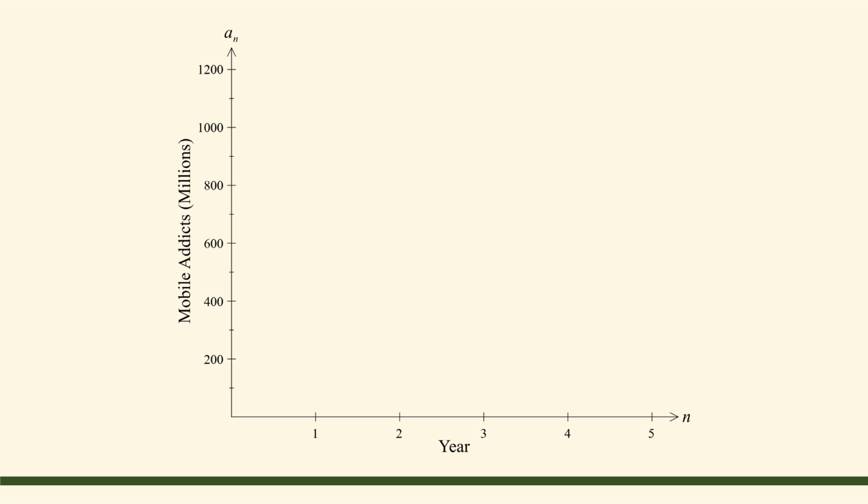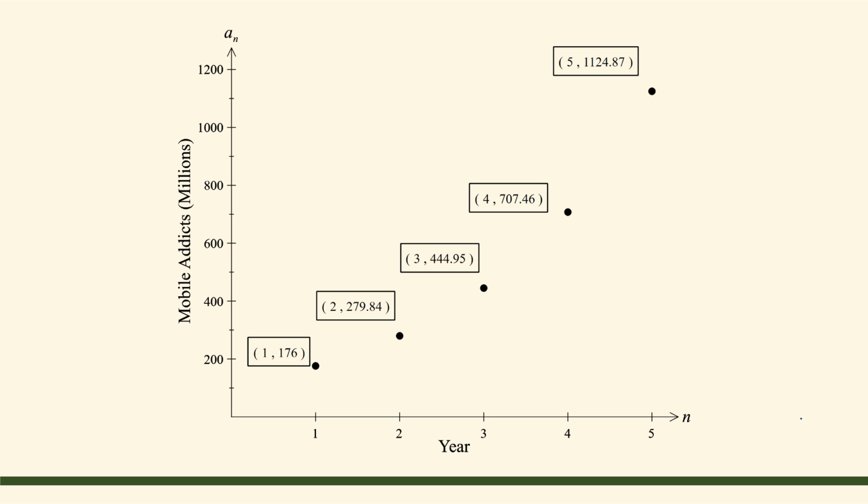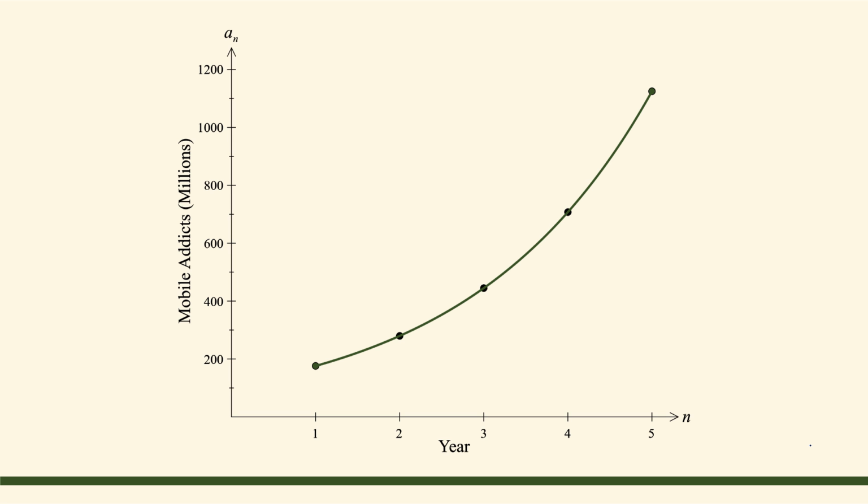Let's now plot the points associated with the data values from the previous part. We've plotted the points 1, 176, 2, 279.84, 3, 444.95, 4, 707.46, and our last data point 5, 1124.87. Now let's connect these points with a free flowing curve. Our curve exponentially increases from left to right, becoming more and more steep as I travel from n equals 1 to n equals 5.